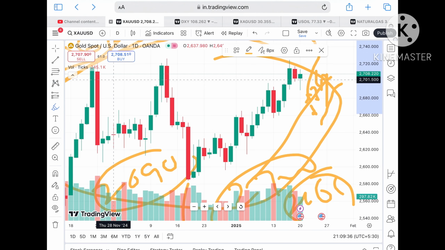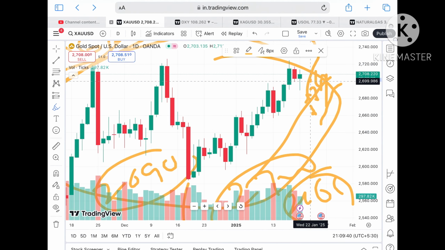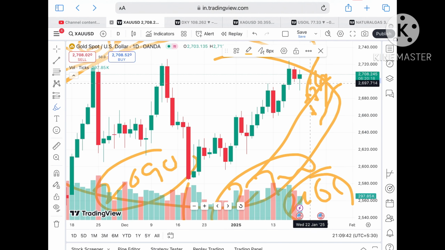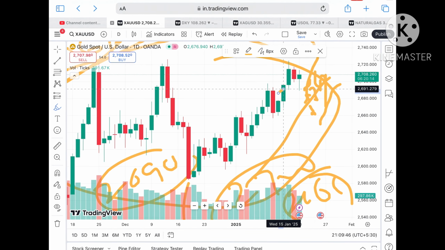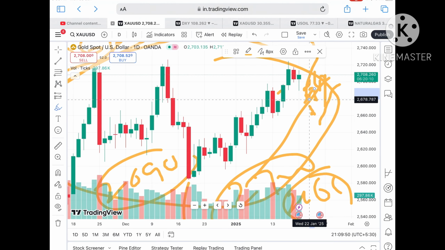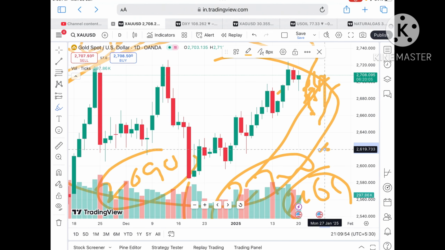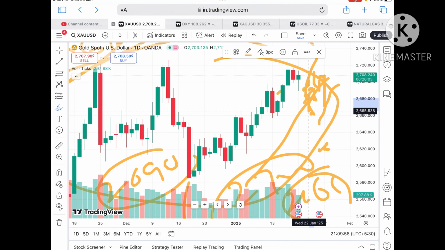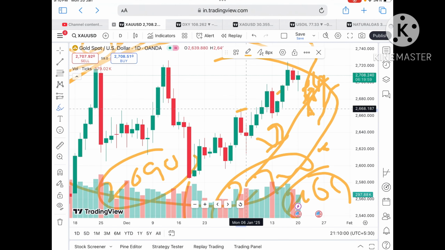If the price doesn't sustain, as I have already explained, it can come towards a level of $2699 to a level of 2697, and then to a level of 2693. If the price goes below this level, we can see it will cross a level of 2689, and chances of touching a level of around 2678 will be there, and then from there a level of $2669. Once the price falls below this level, we can see a level of 2665 and then a level of 2660. So a bounce back can come from this level.